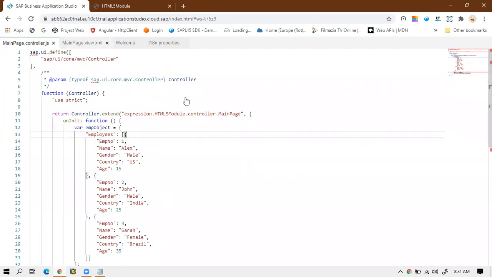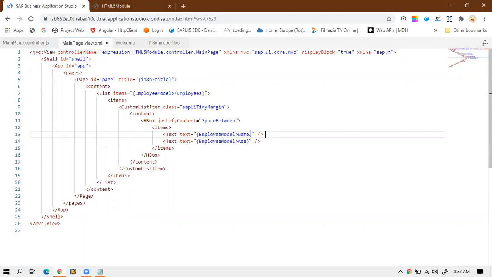So before I add any formatter to this, let me first create the formatter file. Formatters always work with the model data. If you want to add any logic to your model data or to your model property, you need to use formatters. Using a formatter, you can validate this.